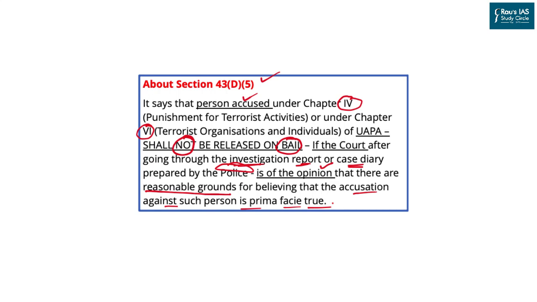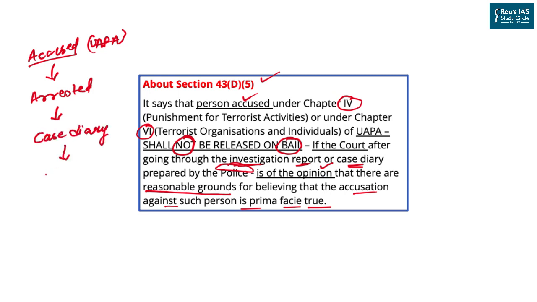Now it simply means that if a person is called an accused under the UAPA, that person would be arrested by the police. Police will conduct the investigation and prepare the case diary. This case diary would be submitted to the court, and based on this investigation and the case diary, the court will deny bail to the accused person.